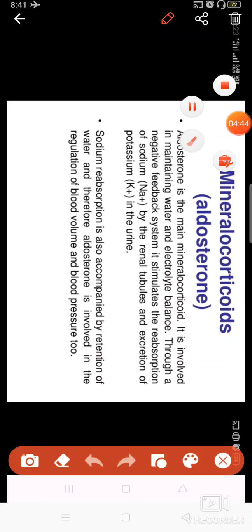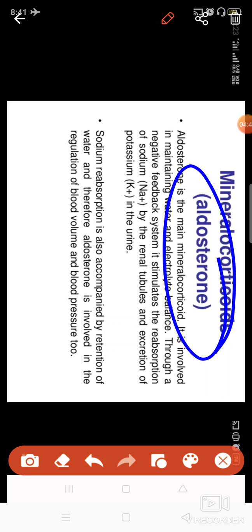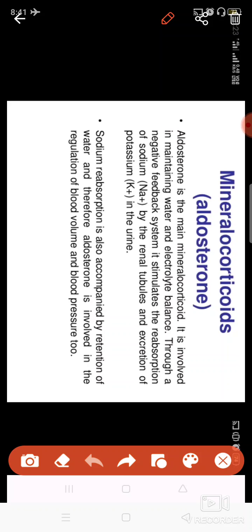Then there is a hormone which is known as mineralocorticoids. Their name is aldosterone. Aldosterone basically maintains the level of sodium and potassium in the body, because, as the name suggests, these are responsible for the absorption of the minerals or the salts. The sodium that is present in your body is reabsorbed by the nephrons, and potassium, if it is not required in your body, is not reabsorbed, it is excreted in the urine.